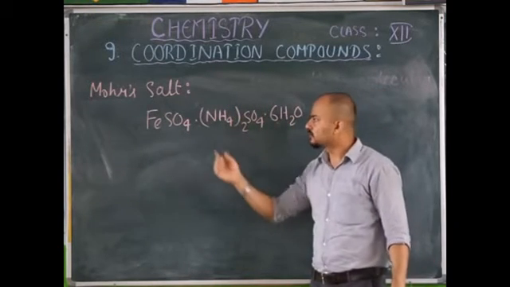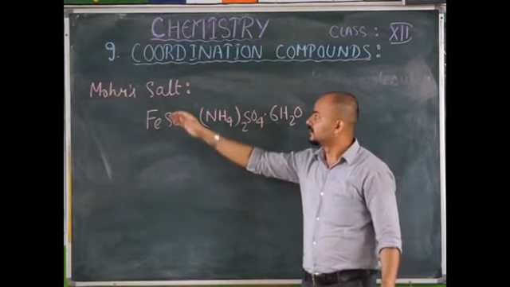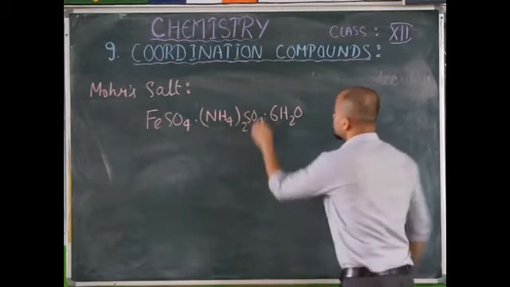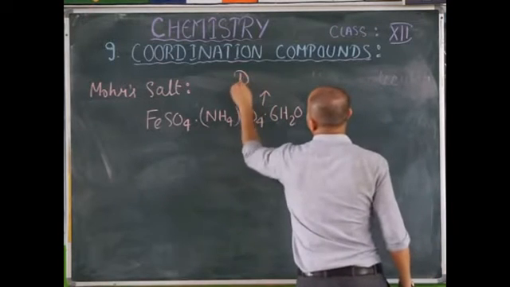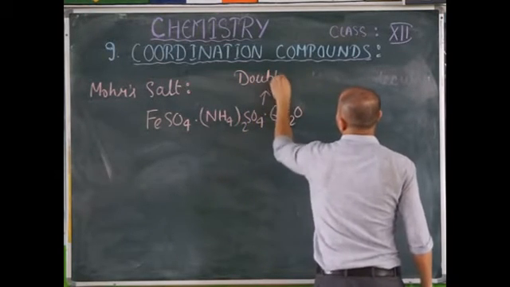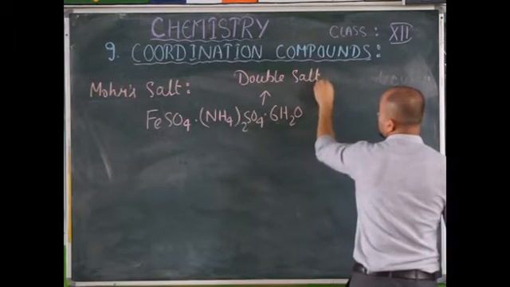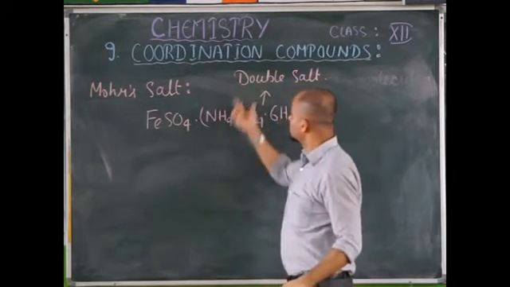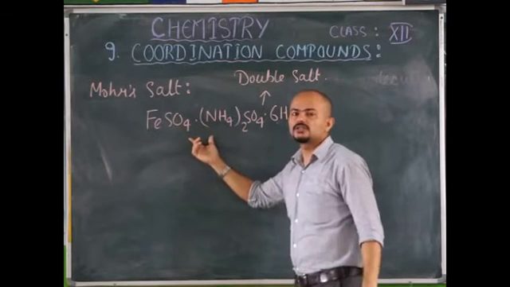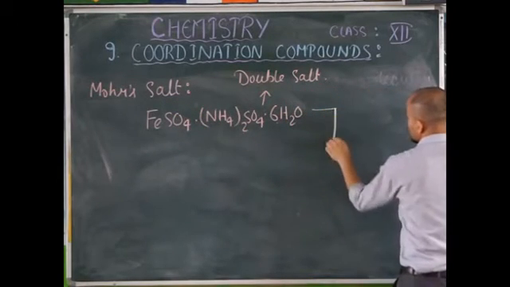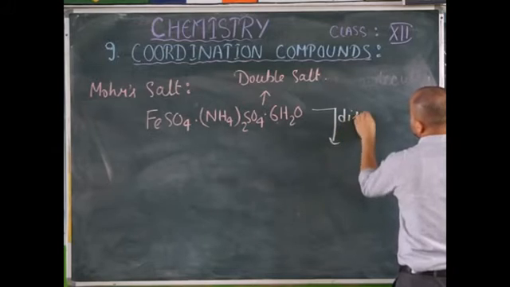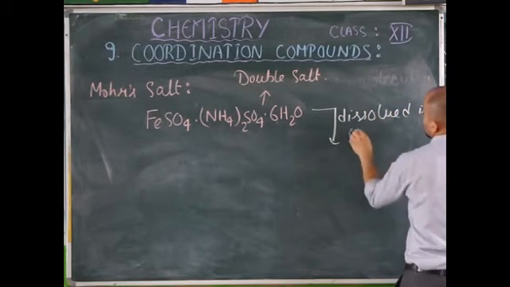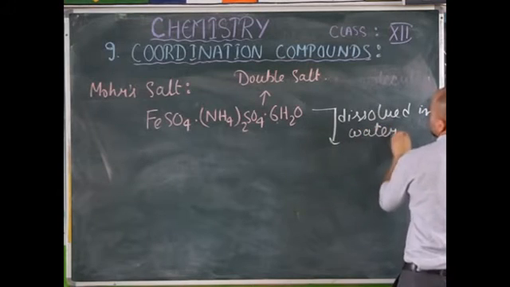So today we are going to learn about the differences between this Mohr's salt, which is a double salt, and coordination compounds. Now, whenever this double salt, here we have taken particularly Mohr's salt, is dissolved in water, what will happen?